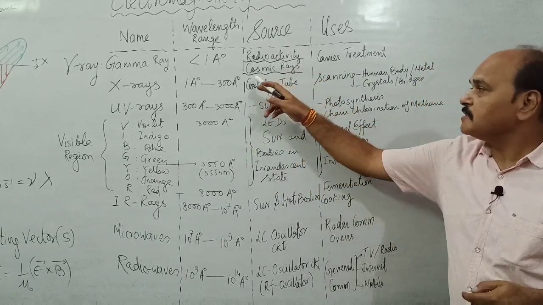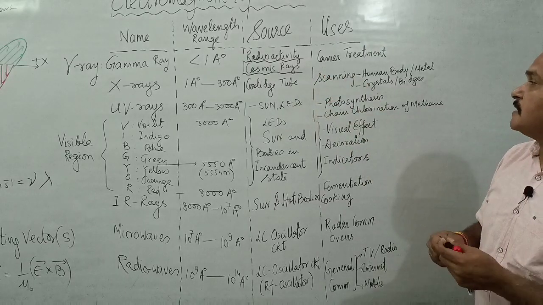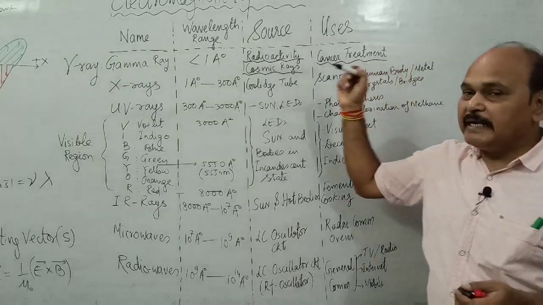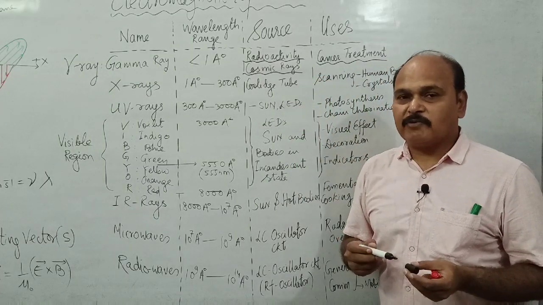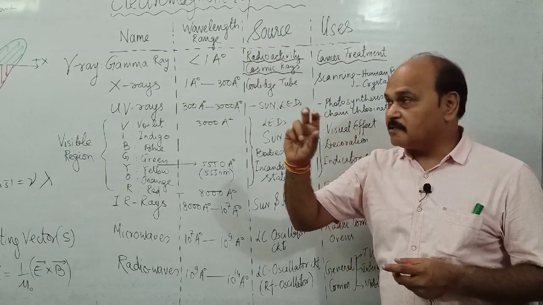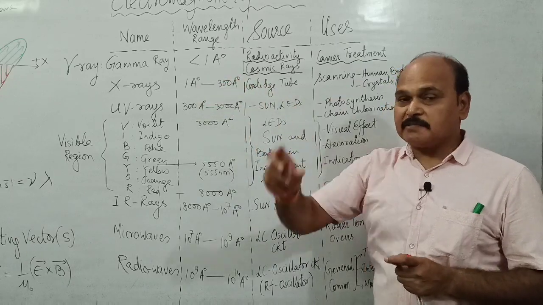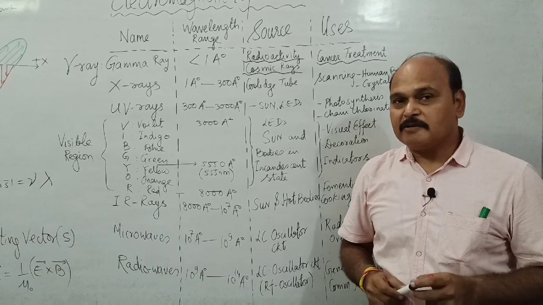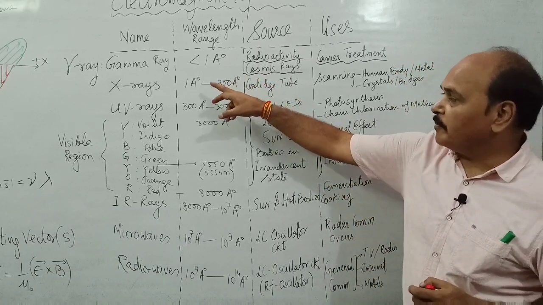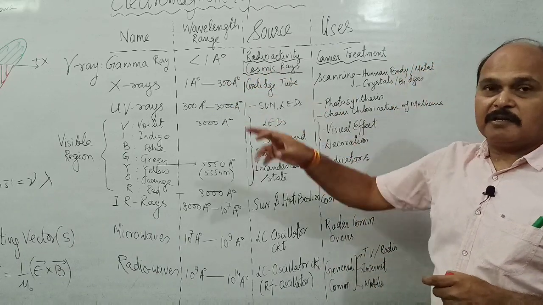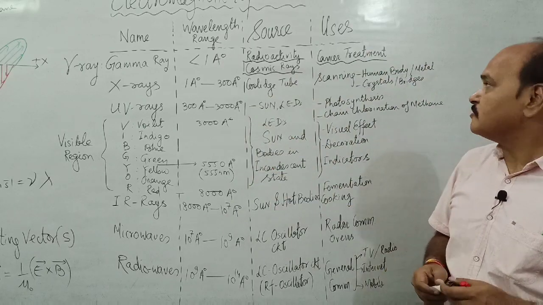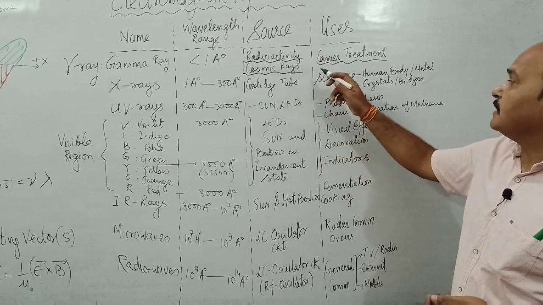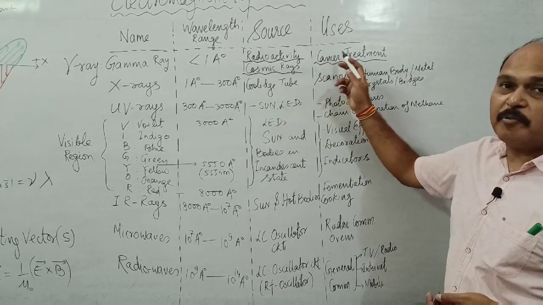Anyway, gamma rays are used for cancer treatment. These gamma rays have the property of killing living cells. Why? The size of the gamma rays, that is the wavelength of the gamma rays, matches with the size of a living cell. So when living cells are exposed to gamma rays, they kill living cells. So gamma rays are used to kill the cancerous cells in the body.